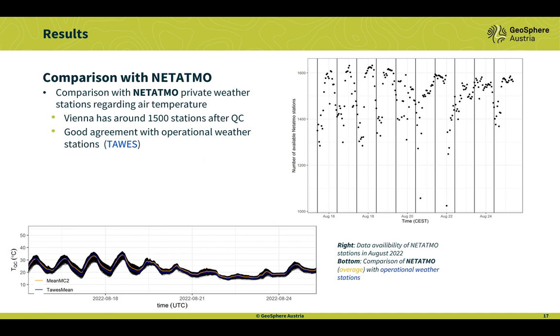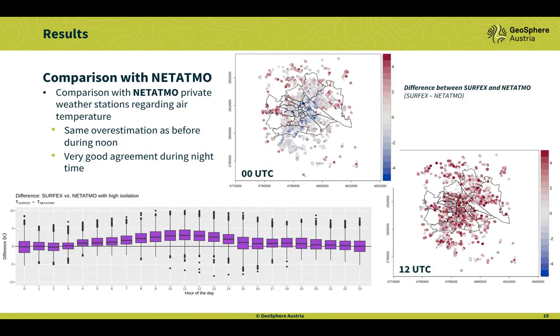In Vienna, we have, after the quality control, about 1,500 stations. And we see here on the bottom, in the black, the NetAtmo stations, and in blue, the operational weather station. So it's quite good for this specific time period. And if we compare Surfax to NetAtmo, we see a similar effect. So Surfax has, again, a slight overestimation up to 5 degrees Celsius during the day.